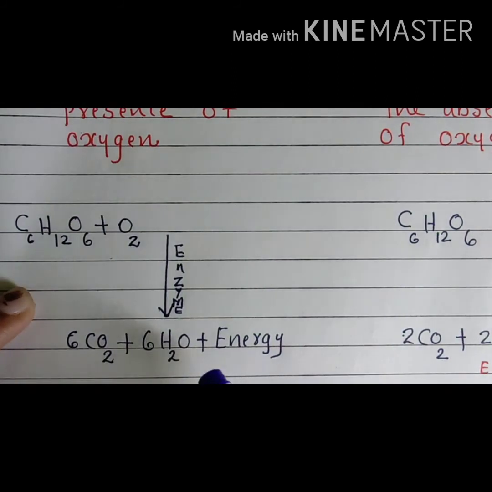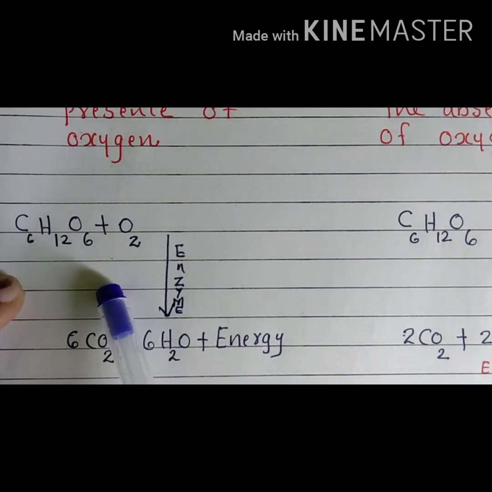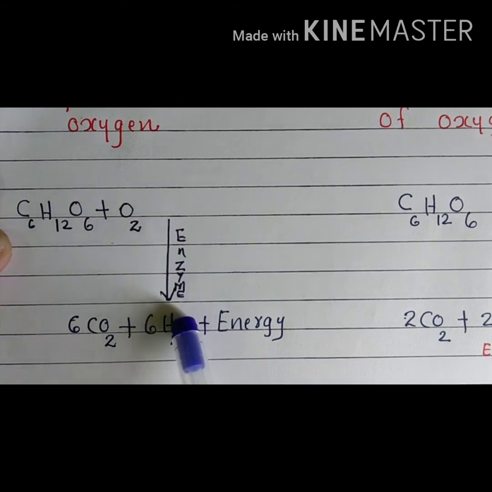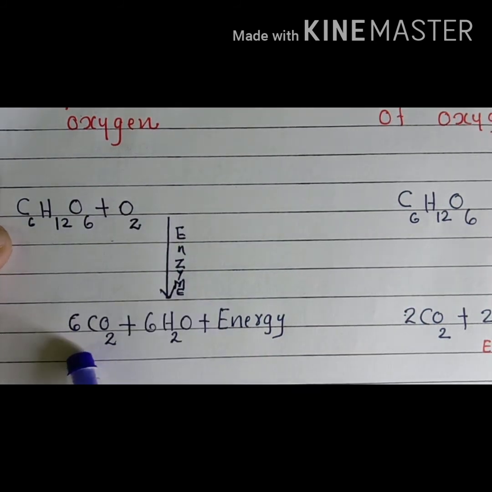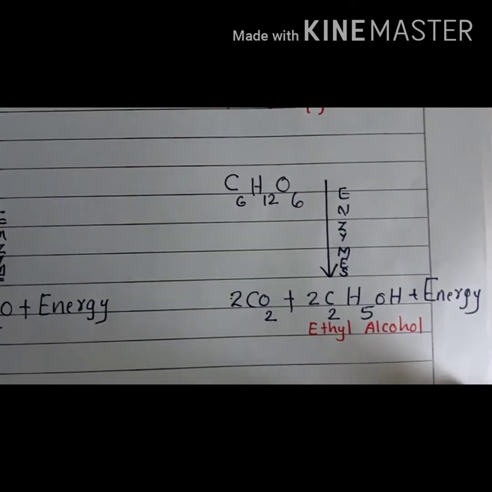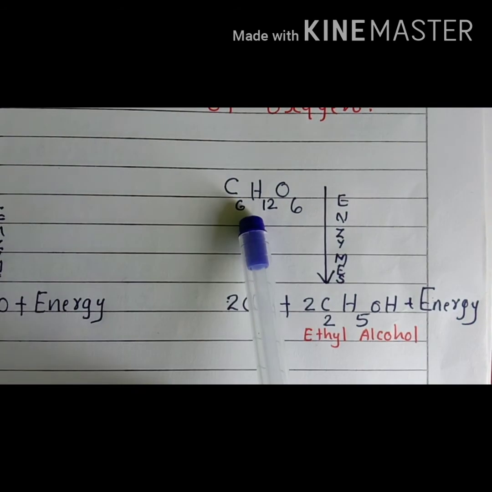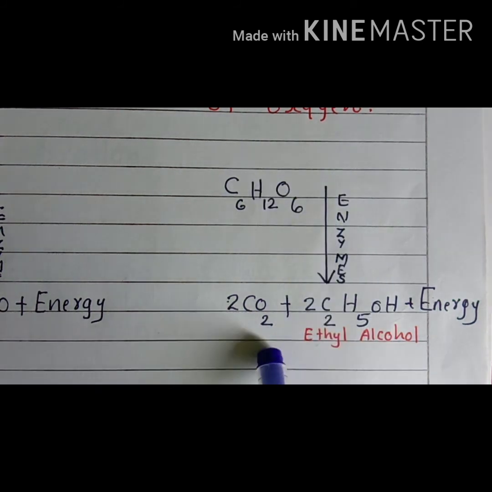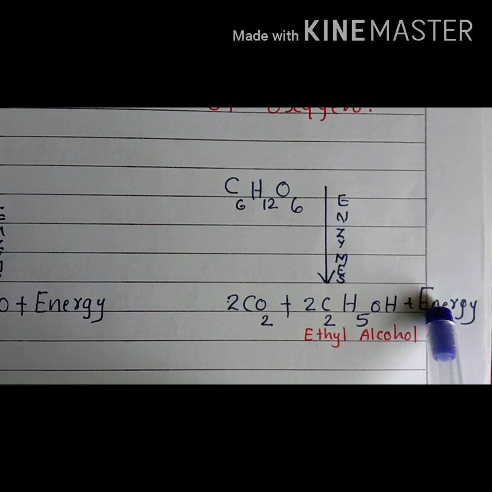The equation of aerobic respiration is given here. Here C6H12O6, this is the respiratory substrate that combines with the oxygen. In the presence of lots of enzymes, it is converted to 6CO2 plus 6H2O plus energy. While in the case of anaerobic respiration, here the respiratory substrate, carbohydrate, undergoes respiration in the absence of oxygen, and that leads to a formation of 2CO2 plus 2C2H5OH, that is ethyl alcohol, and the energy.